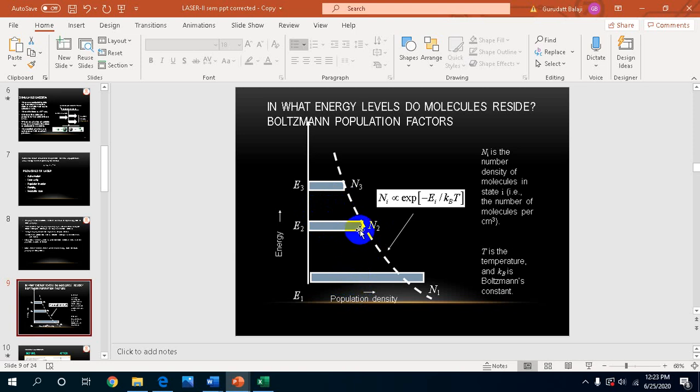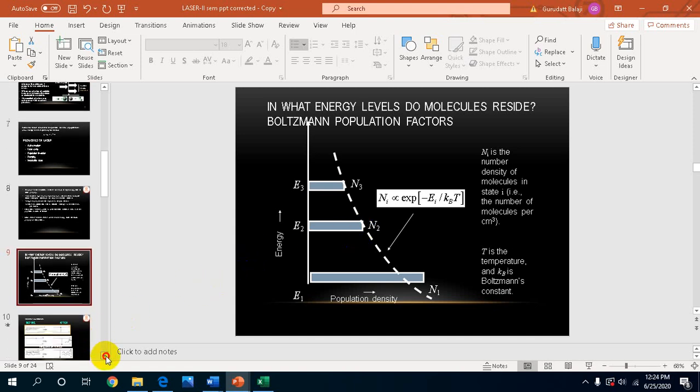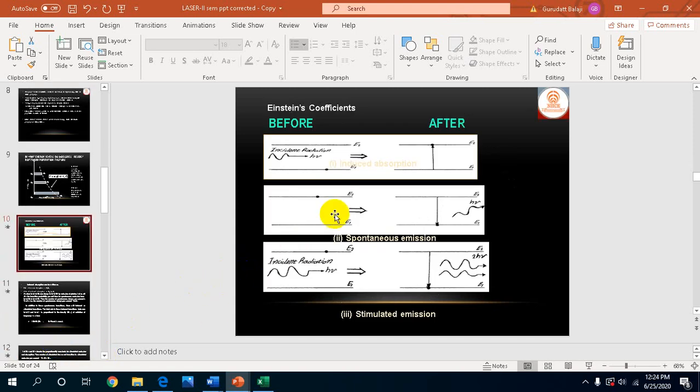So N2 by N1 is equal to e to the power minus h nu by kT. This is the inversion of the population, or population inversion. Next we are going to learn about Einstein's coefficients.